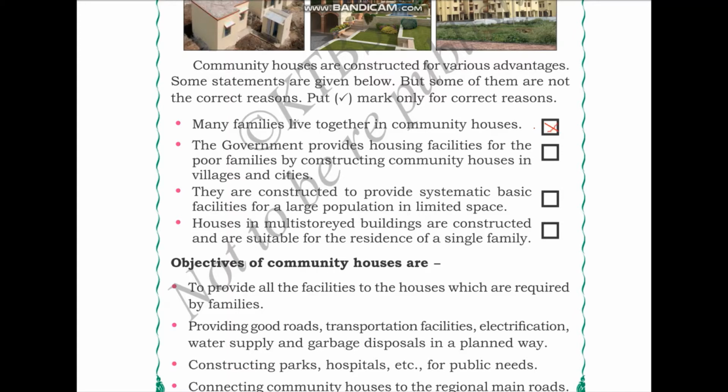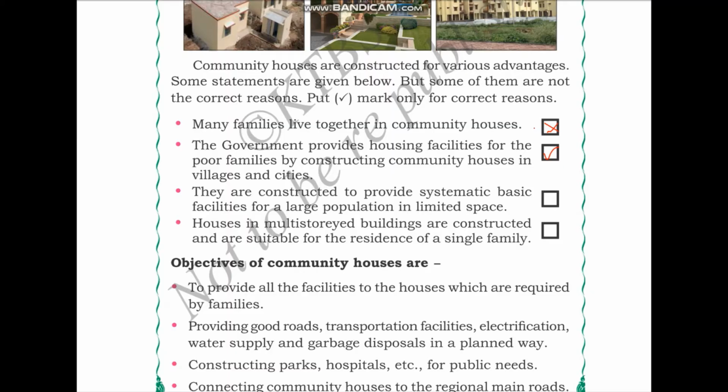Every family has its own house in community houses. The government provides housing facilities for the poor families by constructing community houses in villages and cities. So this statement is correct. So community houses are constructed in mass to counter the problem of overpopulation.